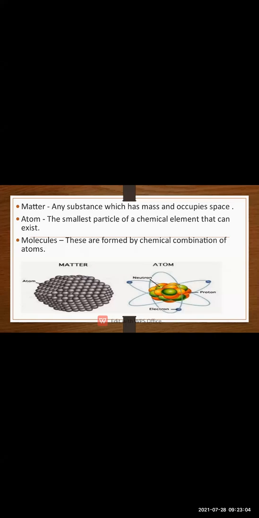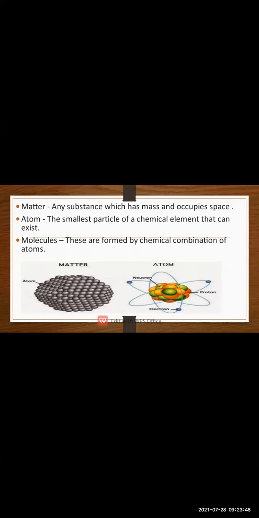Okay, समझ में आया अभी matter, atom, molecules का मतलब? तो molecules क्या है? Matter क्या है? When you bind a laddu, the whole thing is known as a matter, because all the atoms are collected together and they are bound in one shape. So what is matter? Matter is a substance which is having mass. This laddu is also having mass and it also occupies space. So matter is a substance which is having mass and space.